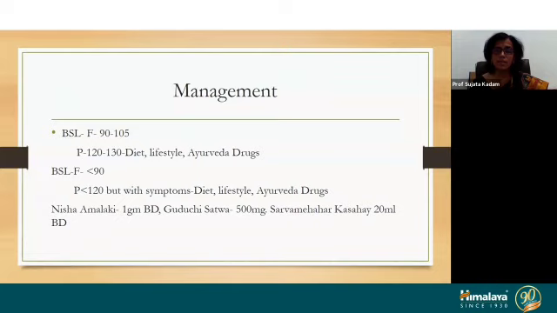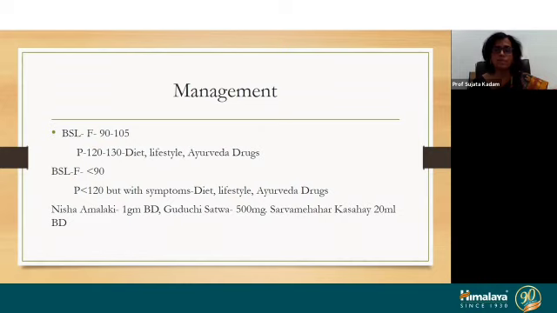We can consider these cases safe and go with Ayurveda management. But strict sugar level monitoring is very necessary, because sometimes the sugar levels aggravate as the pregnancy advances. So whether you give Ayurveda or conventional management, blood sugar monitoring is a very crucial part of gestational diabetes treatment.